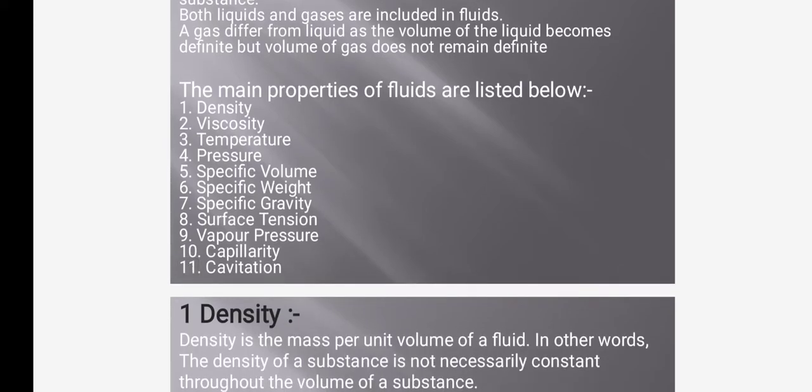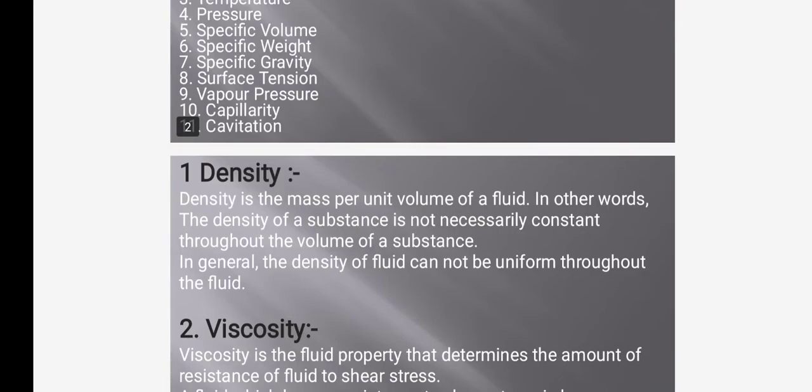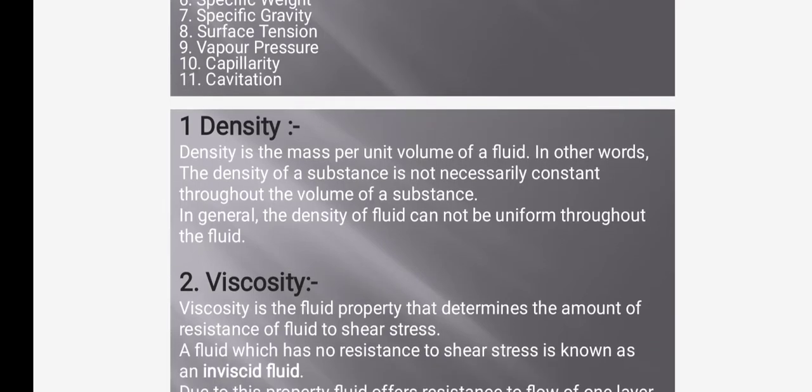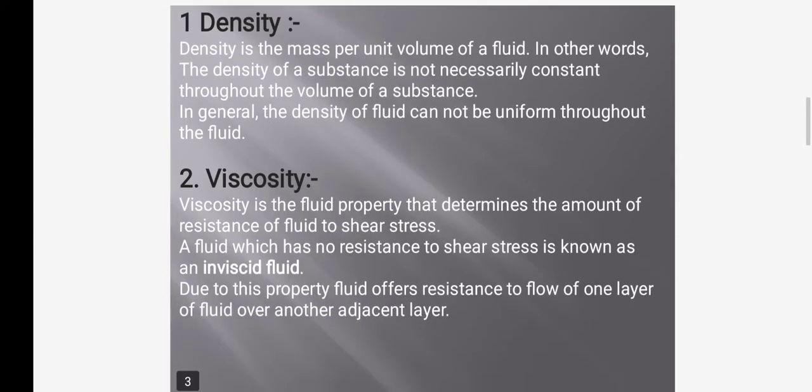definite. The main properties of fluids are listed below: density, viscosity, temperature, pressure, specific volume, specific weight, specific gravity, surface tension, vapor pressure, capillarity, cavitation. Density. Density is the mass per unit volume of a fluid.